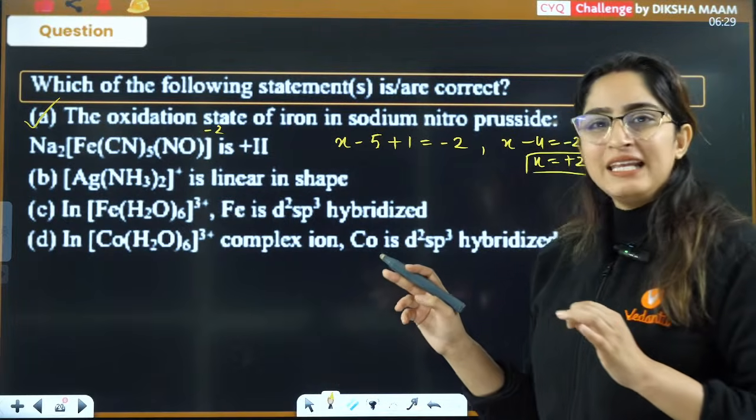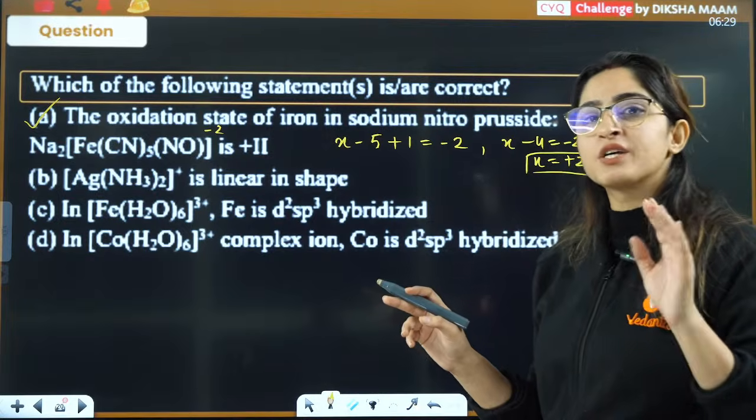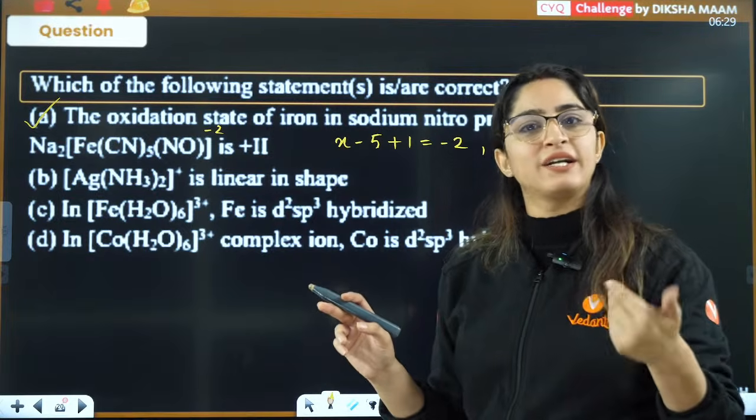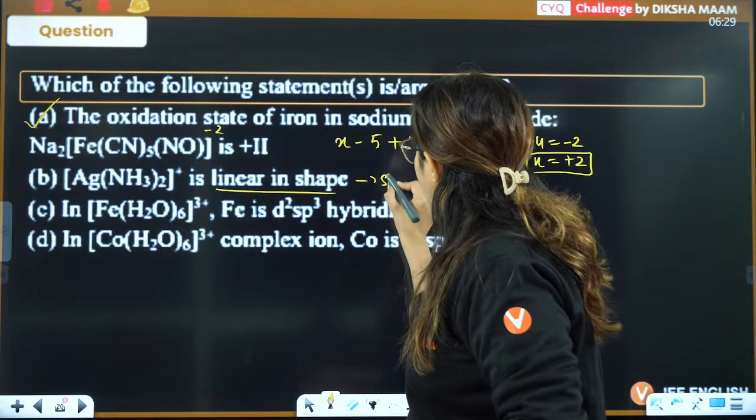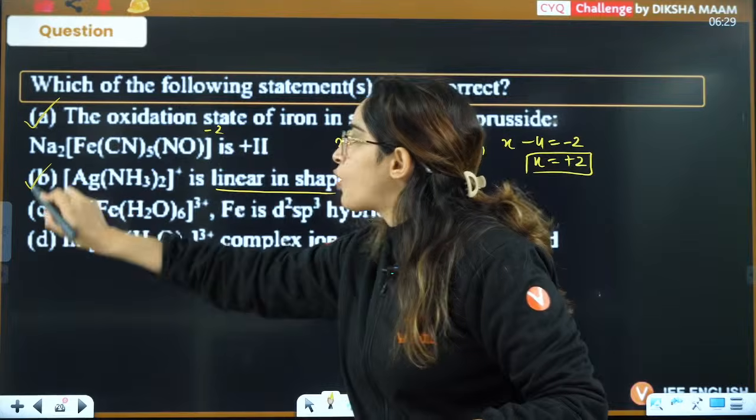Ag(NH3)2 is linear. Definitely it is linear, because when you have two ligands, the only option left is linear. That means it is going to show sp hybridization and it is going to be linear. This is also the correct option.